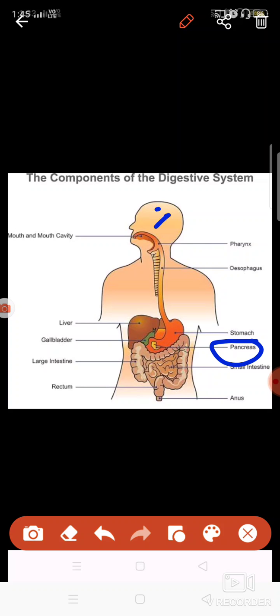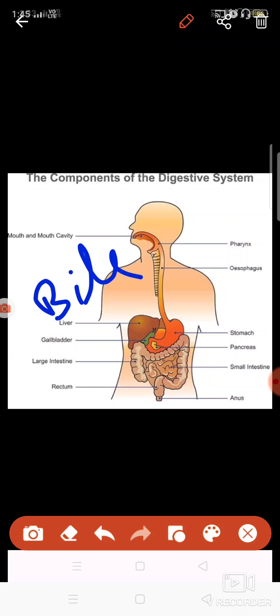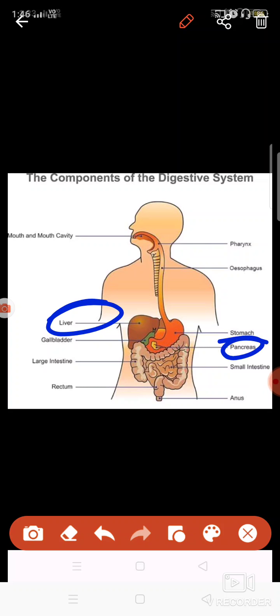One is present in the mouth, which is known as salivary gland, and pancreas and liver are two more glands which are present near the stomach. And liver produces bile juice, and pancreas produces the pancreatic juice, which you can also say are the digestive juices. Okay, so these juices are present here,